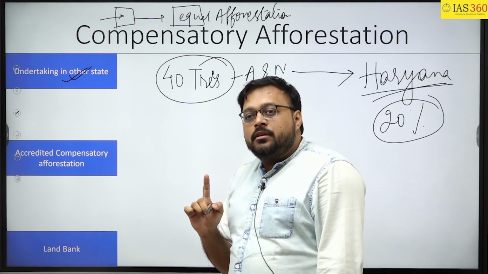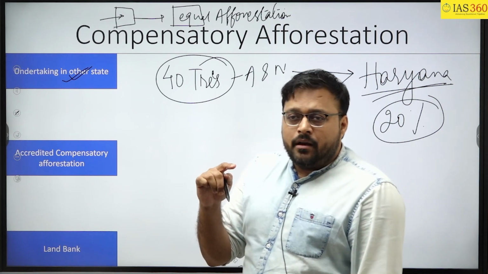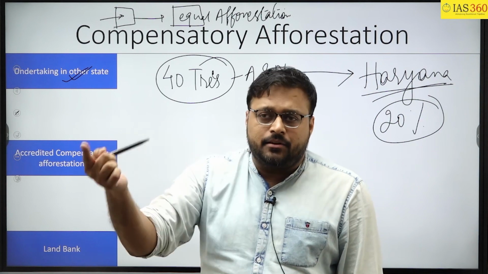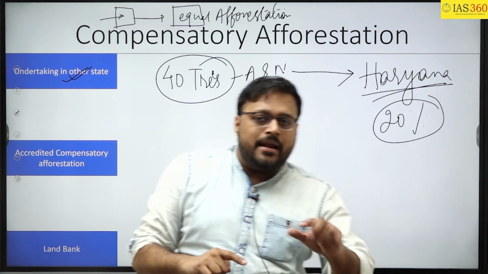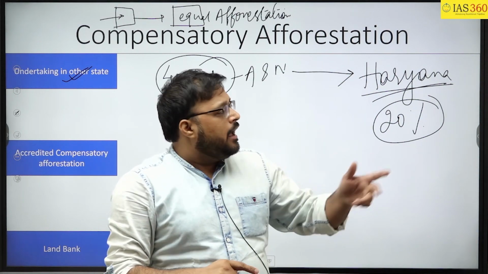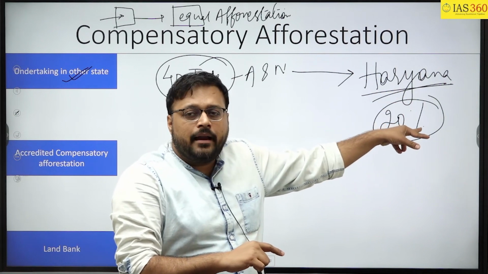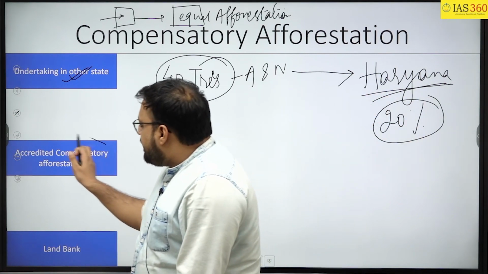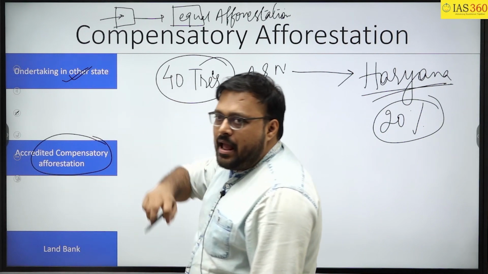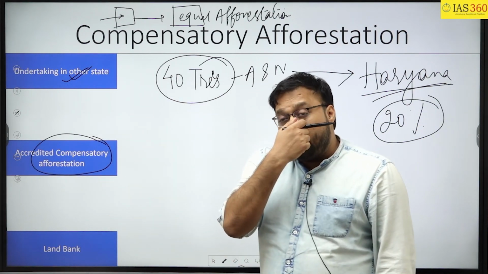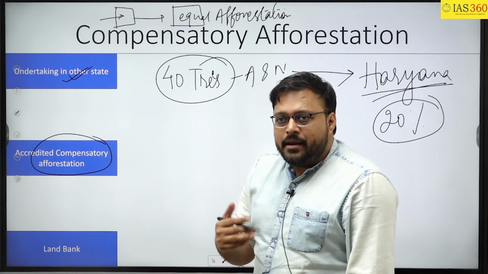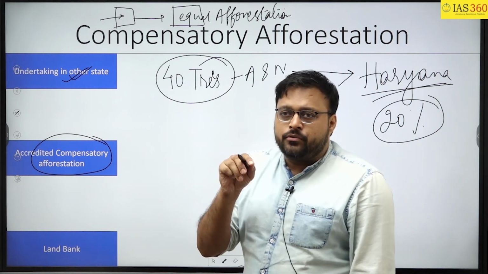Earlier it was not possible, but now if I am degrading forest or cutting trees in any other state, then I can do an equivalent afforestation in another state having less than 20% of the forest land. The second is accredited compensatory afforestation. So again, I don't find how useful it is, but here you just need to reproduce the points